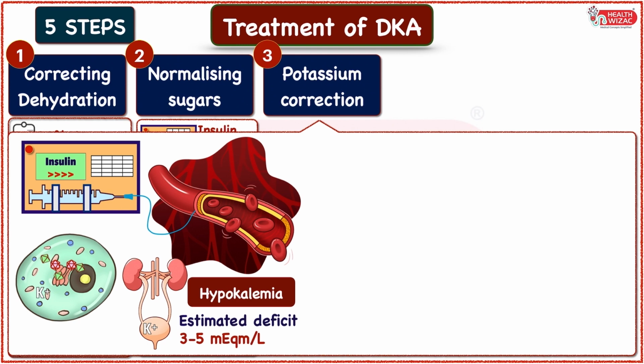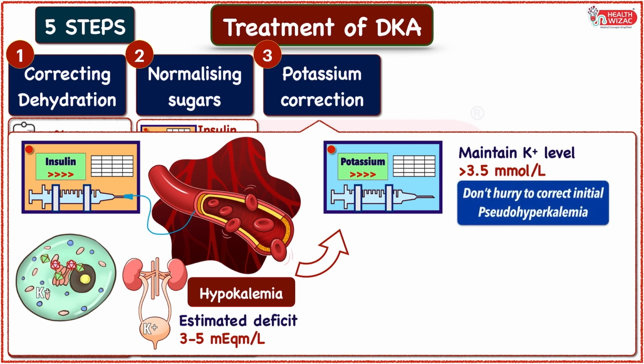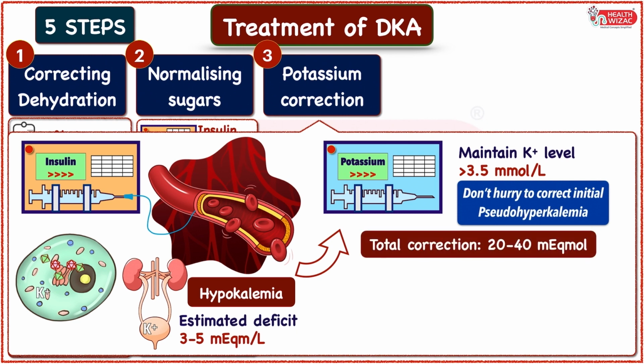Next step should be potassium correction to maintain its level at more than 3.5 millimole per liter. In DKA, initial pseudo-hyperkalemia can be found, hence anti-hyperkalemic measures should not be started unless other valid reasons for hyperkalemia are evident. In presence of normal range of potassium and adequate urine output, 20 to 40 milliequivalents of potassium should be added in each liter of IV fluids.